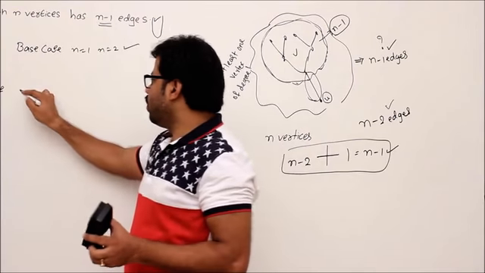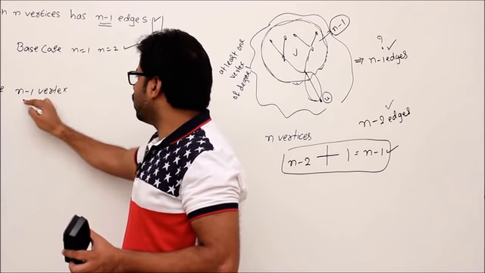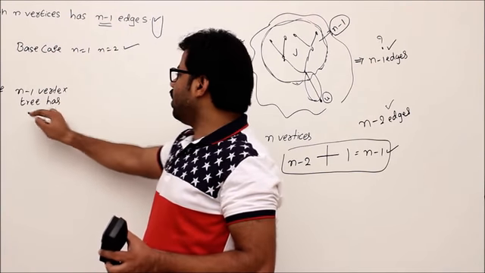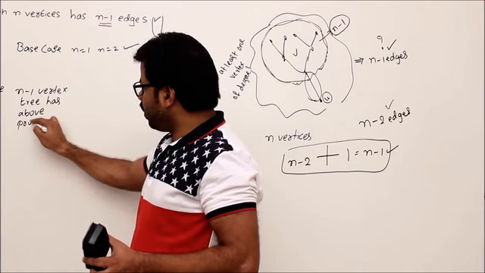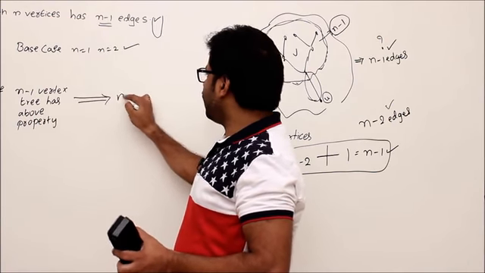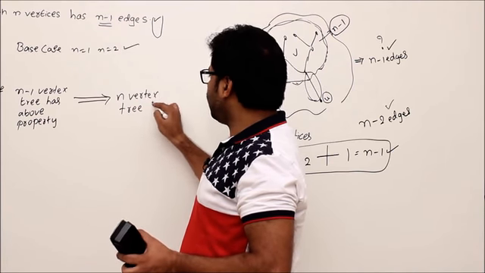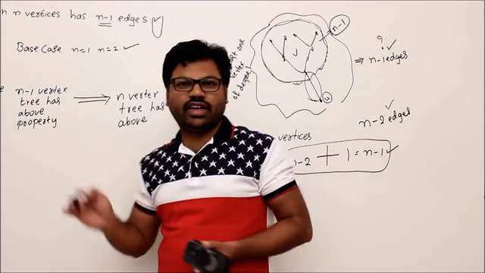That is, if an n minus 1 vertex tree has the above property, then definitely we know that an n vertex tree has the above property, right? That is what we constructed finally.